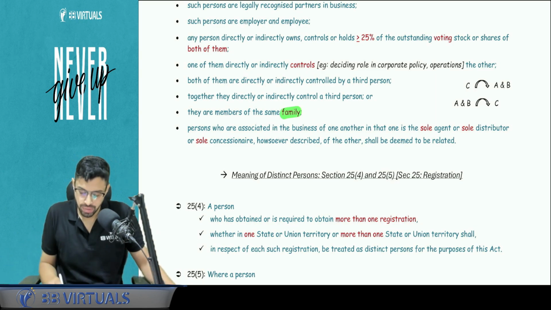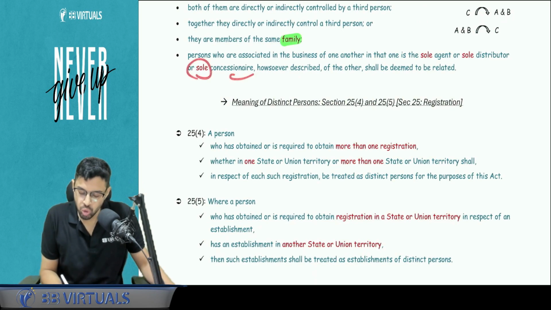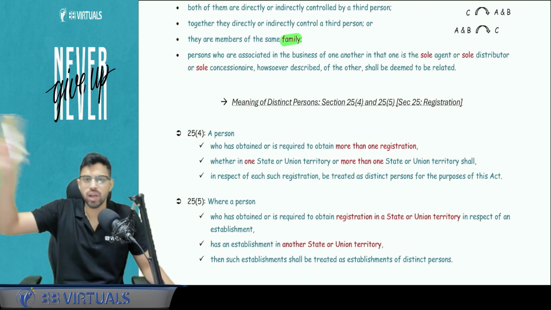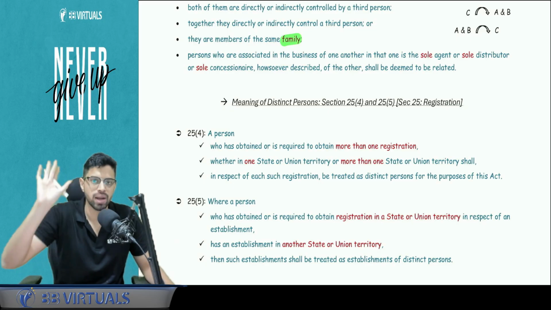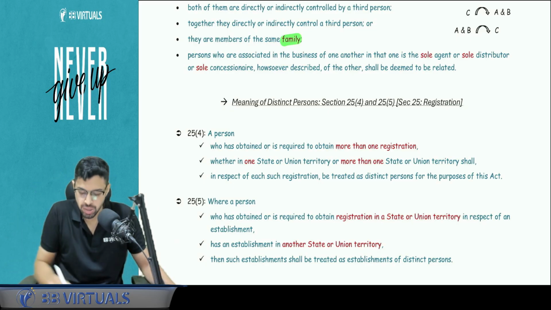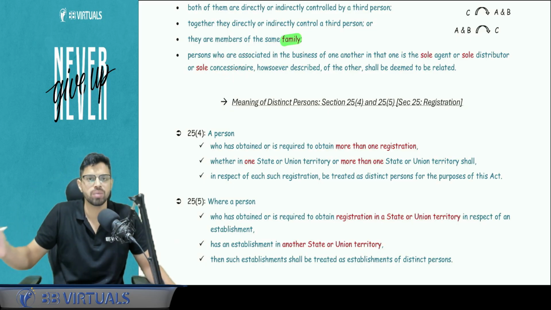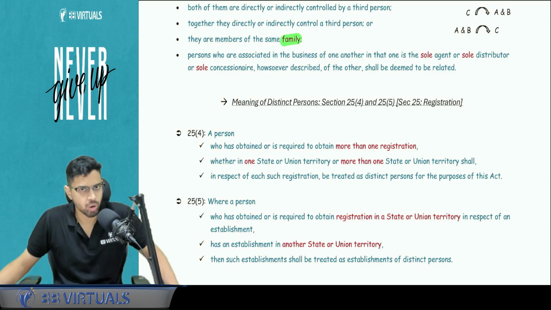Okay. Next, sole agent, sole concessionaire, sole distributor. I don't have many agents, I have only you. You are my sole agent. So sole, what is important? Then you will be my related person. Normal agent, normal distributor, normal concessionaire, those who sell goods for me, I have more than one. So that is normal agent, they are not related person.